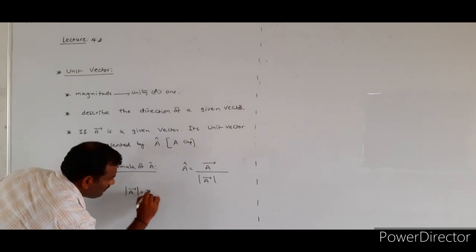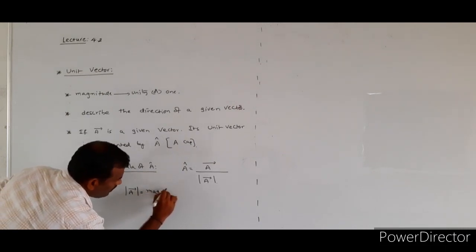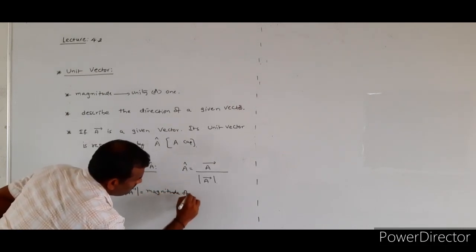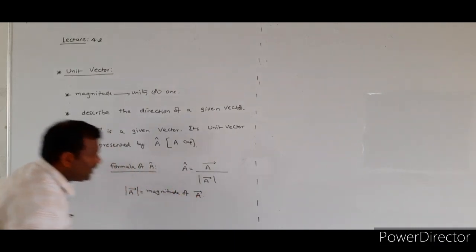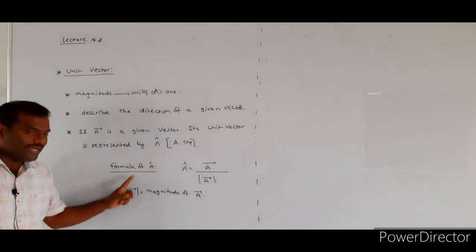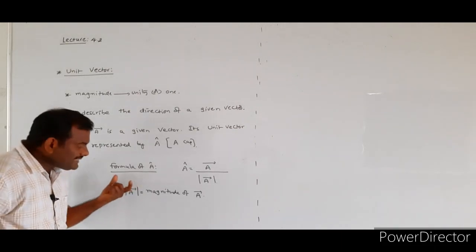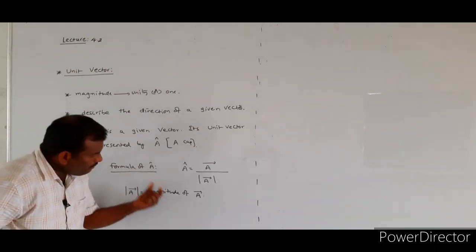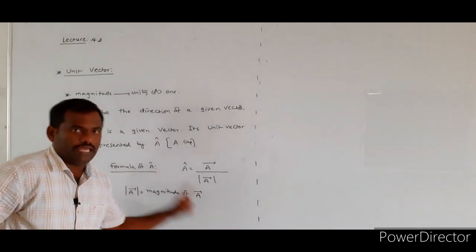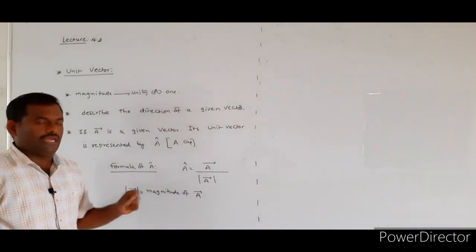Modulus of a bar is the magnitude of vector a bar. It gives the magnitude of the given vector a bar.